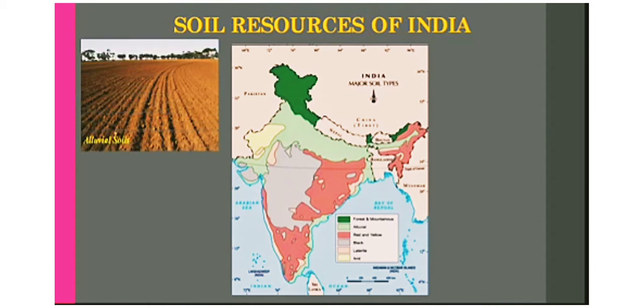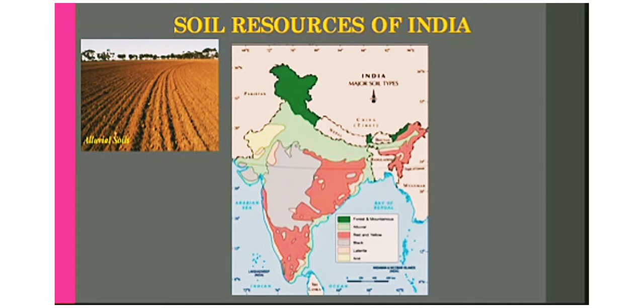Alluvial soil is basically of two types: old alluvial called bhangar and new alluvial called khadar. Alluvial soil is the most important type of soil found in India and it is very fertile. It contributes the largest share of agricultural wealth.